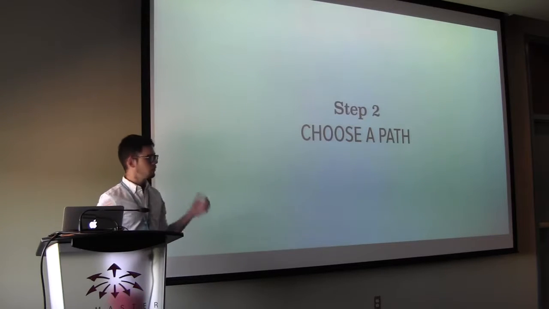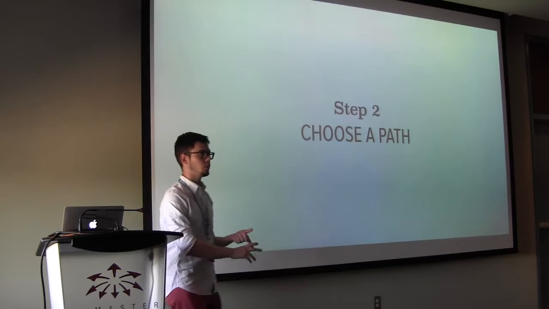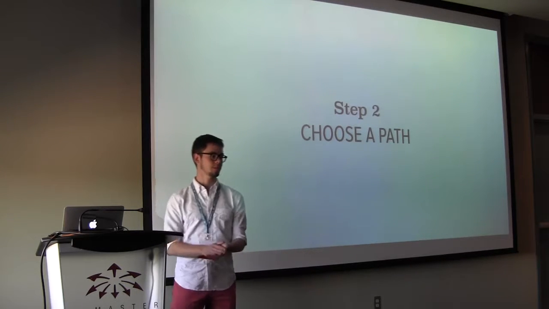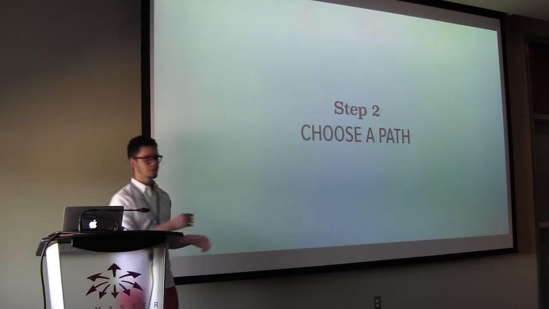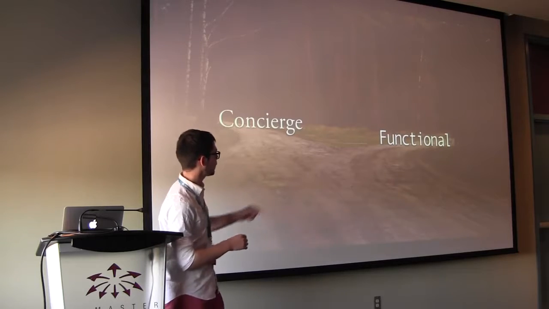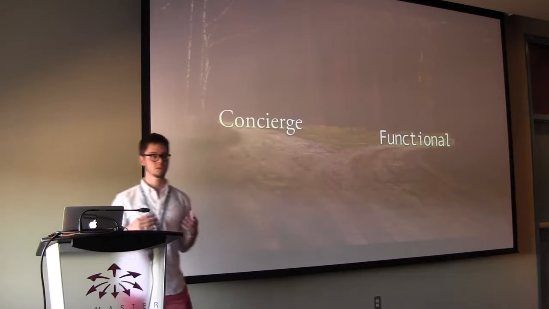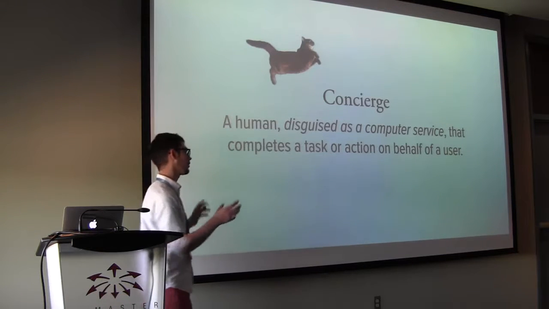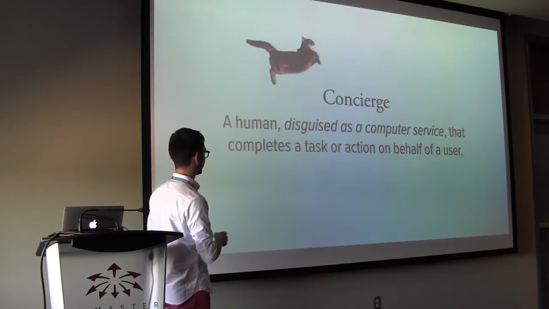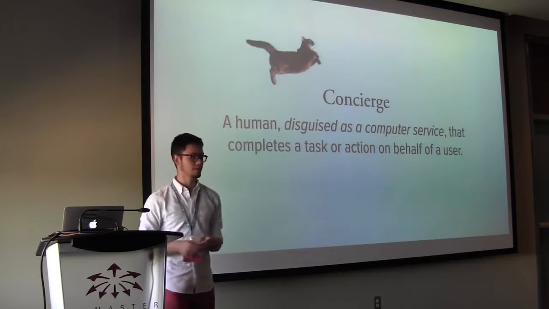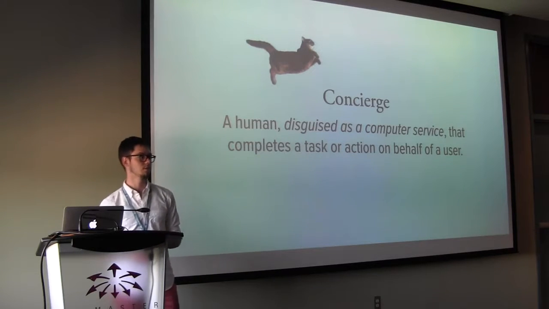So then step 2, once we've got a good sense of here's what I want it to look like, here's how the task needs to be completed, here are the different steps in that process, we need to choose a path. Now, there are 2 paths. One is the concierge path, and the other is the functional path. Now, what does that mean? A concierge, a slight modification to our definition earlier, is a human disguised as a computer service that completes a task or action on behalf of a user.